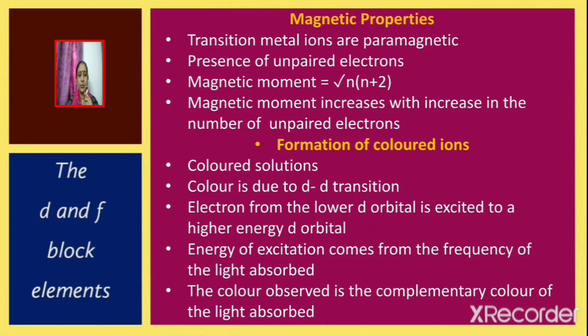The color is due to d-d transition. d-d transition means the electron from the lower d orbital will be excited to a higher energy d orbital, and the energy for the excitation comes from the frequency of the light absorbed. The color observed is the complementary color of the light absorbed.